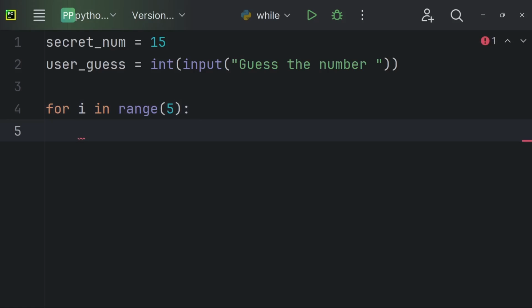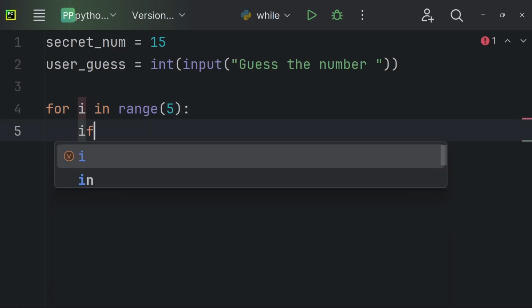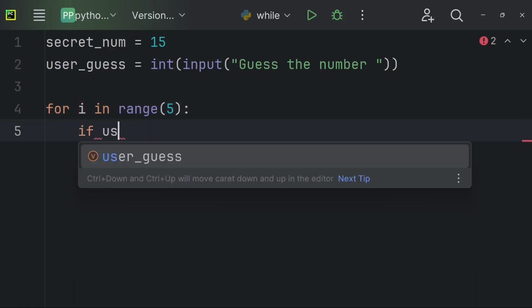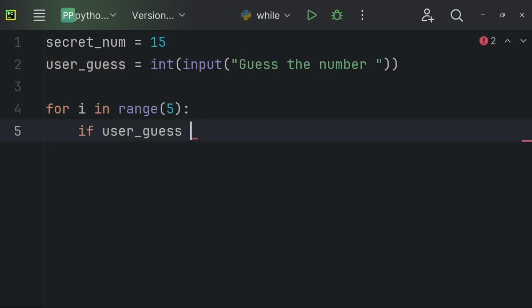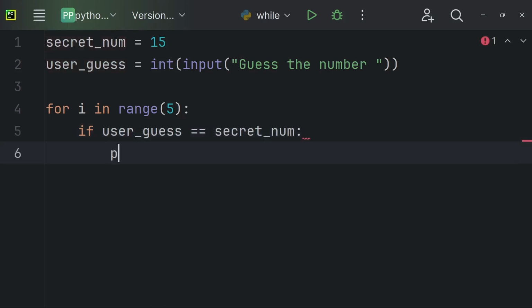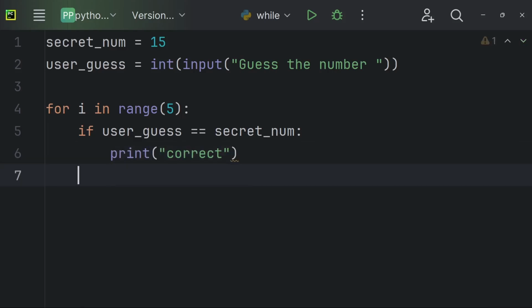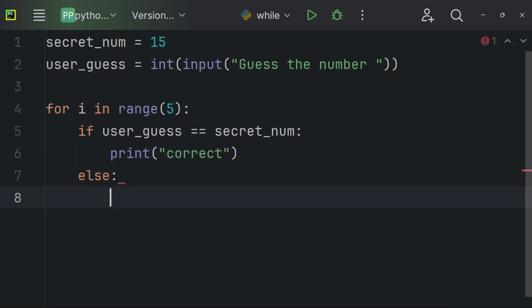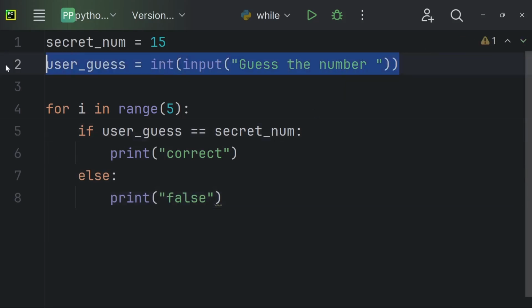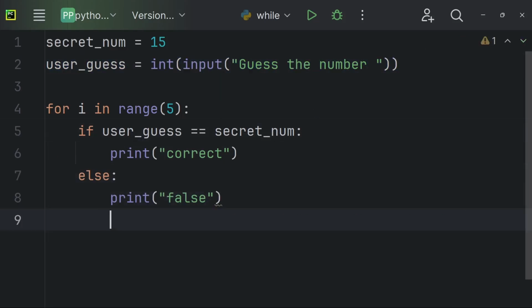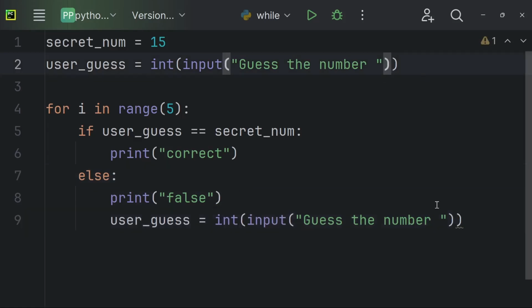To check if the user guessed the number correctly, we're going to use an if statement, and we're going to say if the user's guessed answer is equal to the secret number, we're going to print correct, because the user guessed the number correctly. However, if the user guessed the number incorrectly, we're going to print false, or incorrect. And we're also going to give the user another try. So we're going to copy and paste this line of code right here.